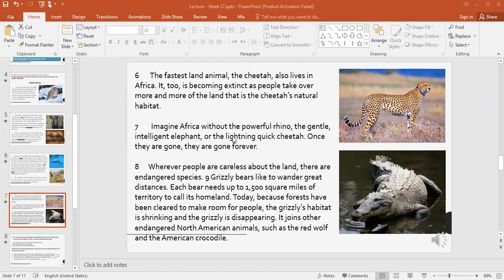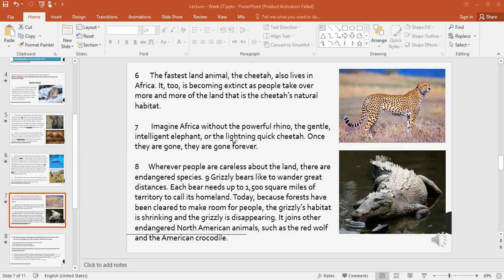Fatima wants to read. Yes, Miss. Imagine Africa without the powerful rhino, the gentle, intelligent elephant, or the lightning quick cheetah. Yes. Once they are gone, they are gone forever.